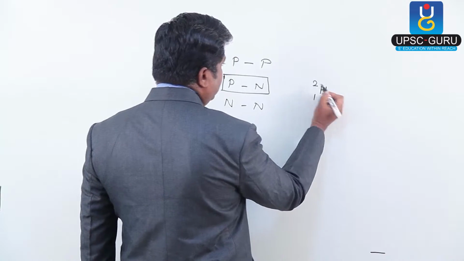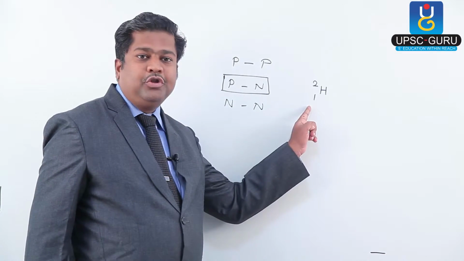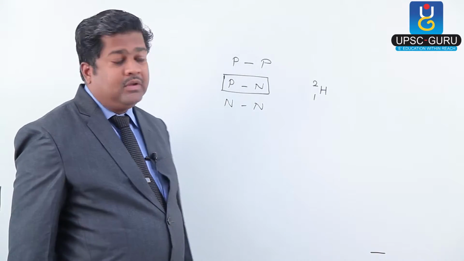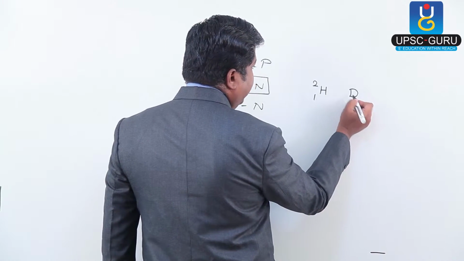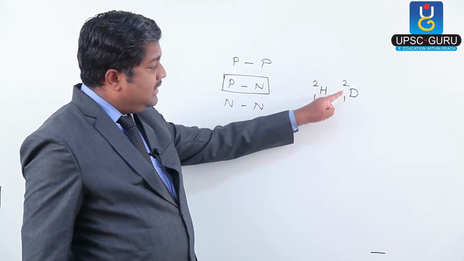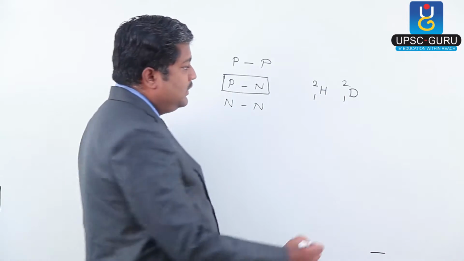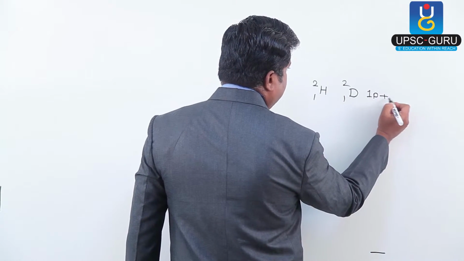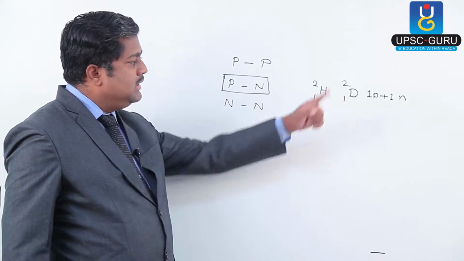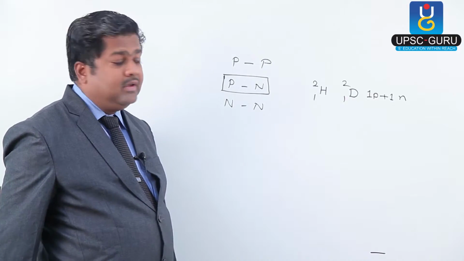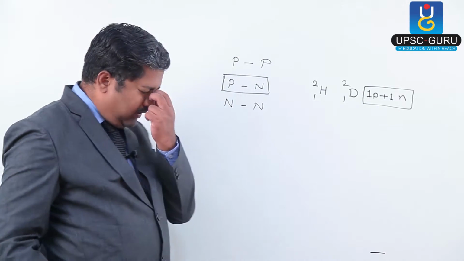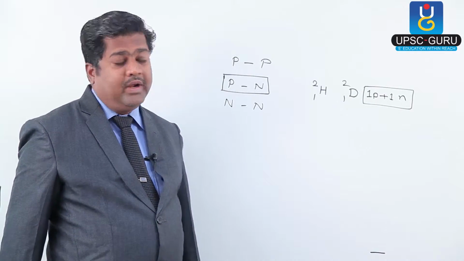This is H-1-2. This is actually an isotope of hydrogen. We call it deuterium, so it is many times represented as capital D, so D-1-2. Mass number minus atomic number is the number of neutrons. So this consists of one proton and one neutron. There is an existing nature that one proton and one neutron stay together.